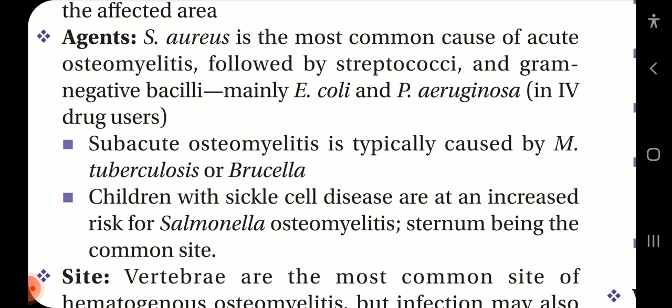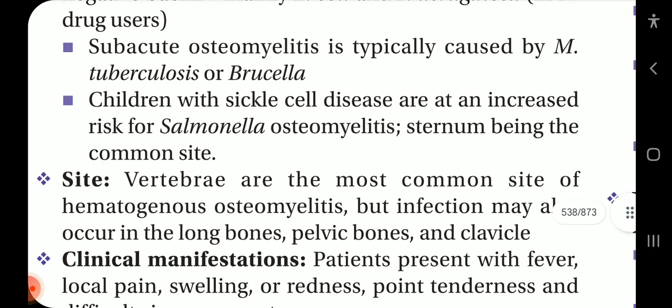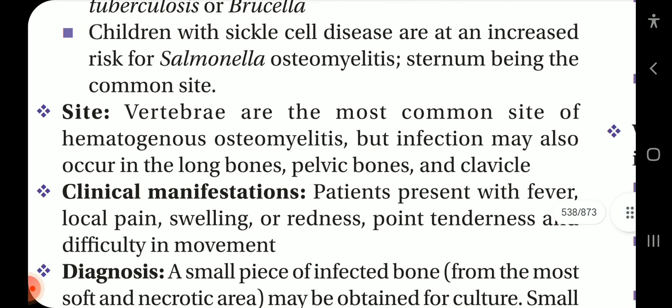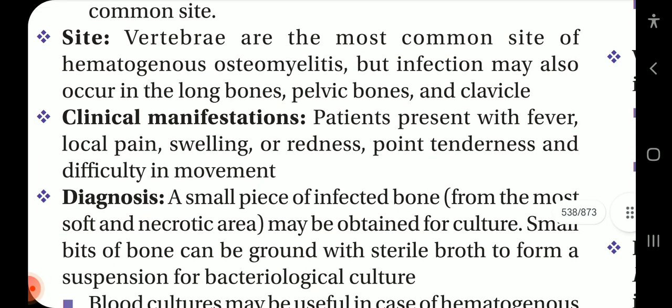mainly E. coli and Pseudomonas aeruginosa in IV drug users. Subacute osteomyelitis is typically caused by Mycobacterium tuberculosis or Brucella. Children with sickle cell disease are at increased risk for Salmonella osteomyelitis. Site: vertebrae are the most common site of hematogenous osteomyelitis, but infection may also occur in long bones, pelvic bones, and the clavicle.